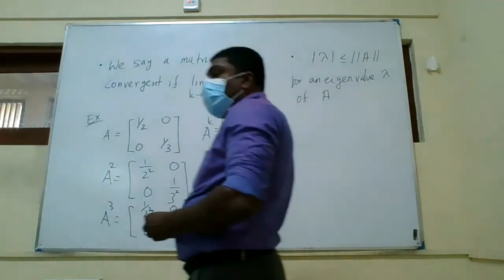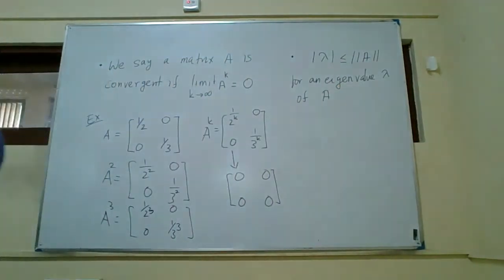If A is a given matrix, then you can find the eigenvalues of the matrix. The matrix will have eigenvalues lambda 1, lambda 2, lambda 3 up to lambda n, if it is an n cross n matrix. Then the absolute value of the eigenvalue is less or equal to the matrix norm of A for some subordinate matrix norm.